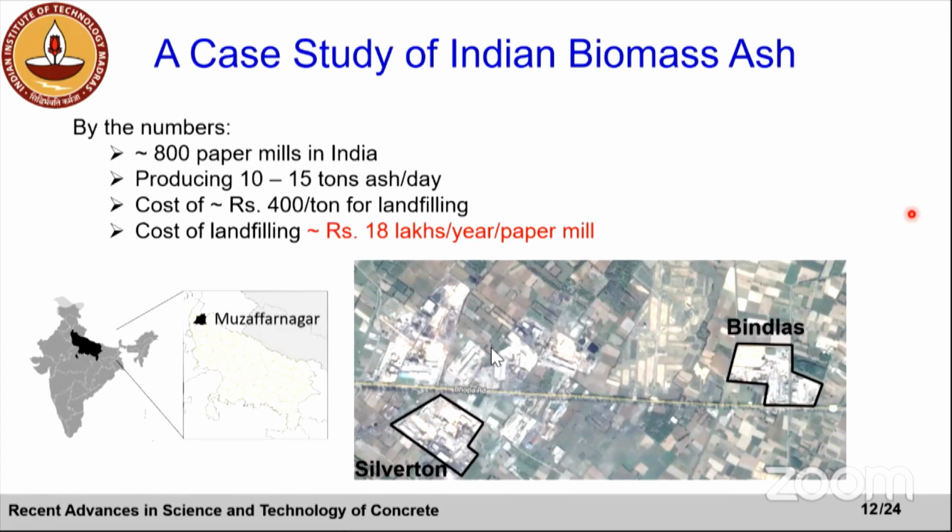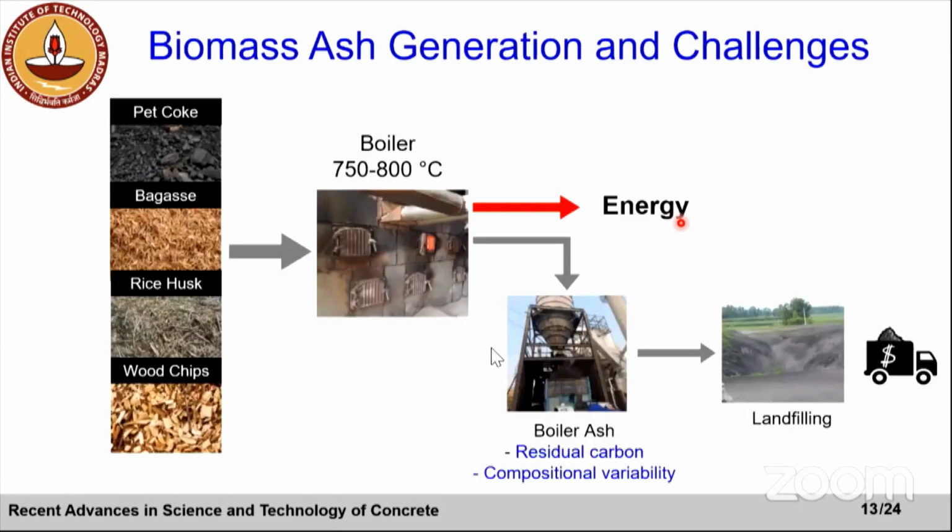So roughly, if you do a rough calculation of the cost of landfilling, you have to spend a significant amount of money, right? Not to say that there are other impacts on the environment with the disposal of this ash. Same thing which I showed earlier, this is the biomass ash generation, right? You see the boiler here, because you are using these agricultural wastes, we have a lot of boiler ash.